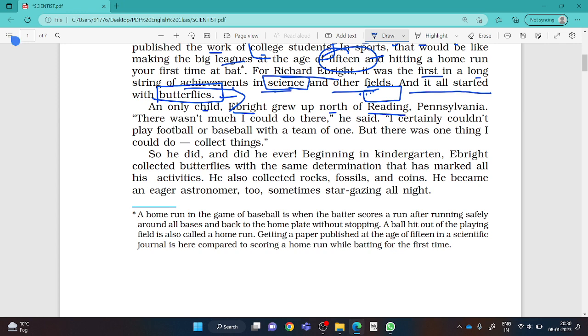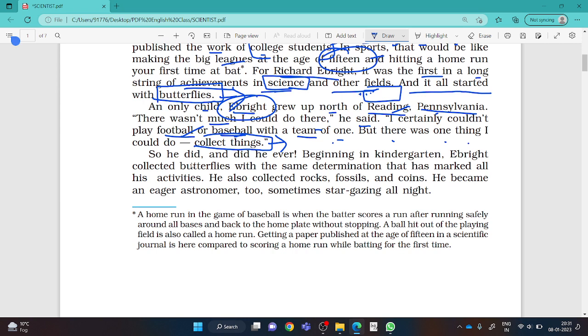Reading is the name of a place in Pennsylvania. There was not much I could do there. He said, I certainly could not play football or baseball with a team of one, but there was one thing I could do, that was collect things. In a small place like Reading in Pennsylvania, the infrastructure was not well managed. There was no area to play football or baseball with a team of one. But one thing Richard Ebright could do was collect things.